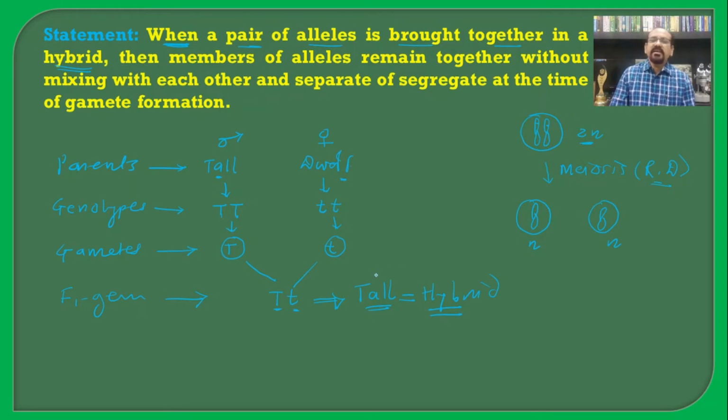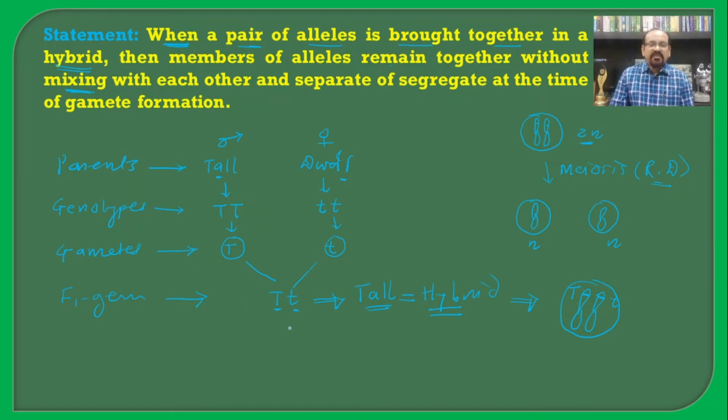This was the earlier definition, but nowadays we know about the cell and the chromosomes, and these alleles are present in the form of genes on the chromosomes, like capital T and small t. Hence they are present on different chromosomes, and no question arises of them mixing with each other.